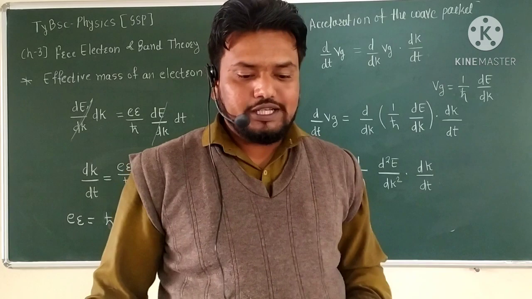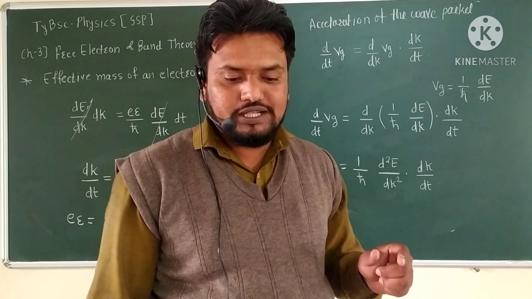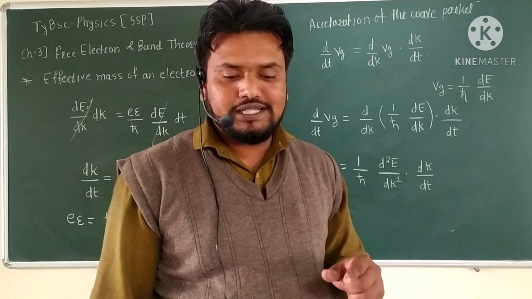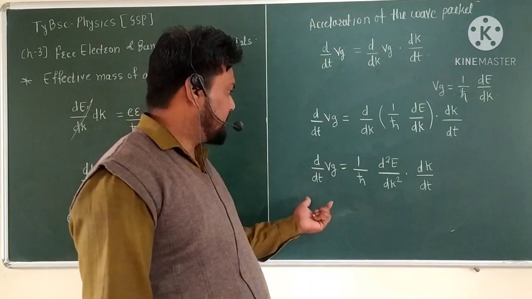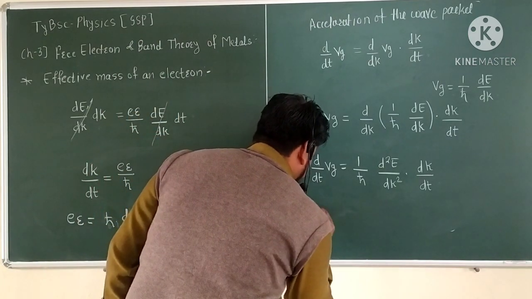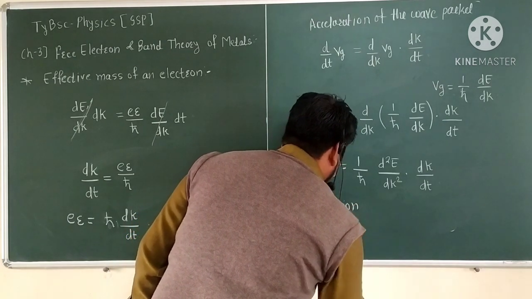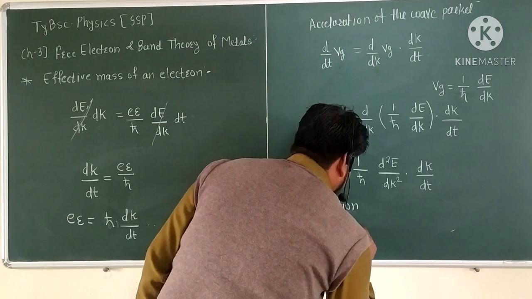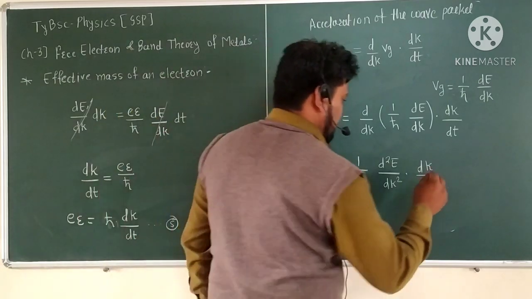Therefore the acceleration of the wave packet is 1 upon h cross d square E by dk square dk by dt, because we know that dv by dt is the acceleration, that is, A is equal to dv by dt.